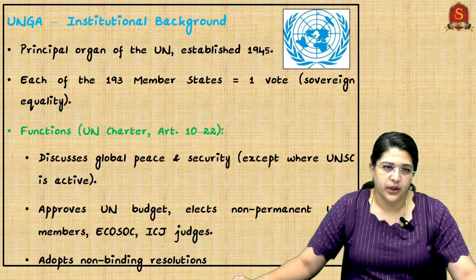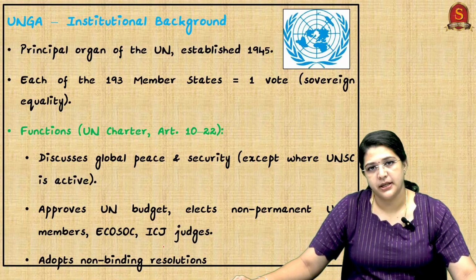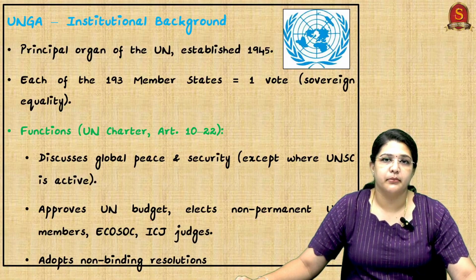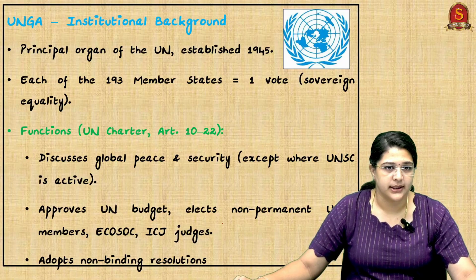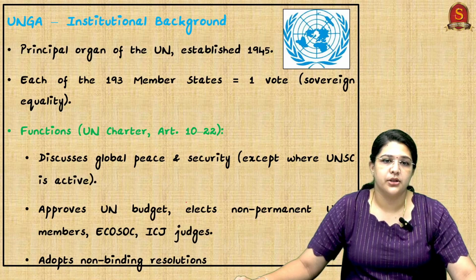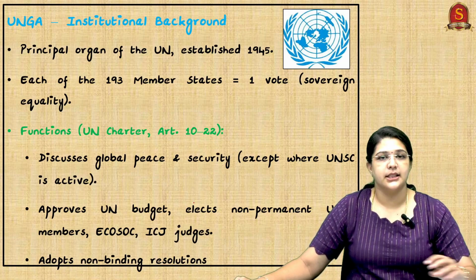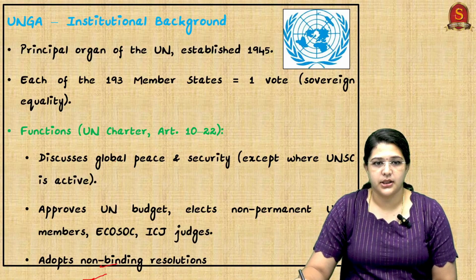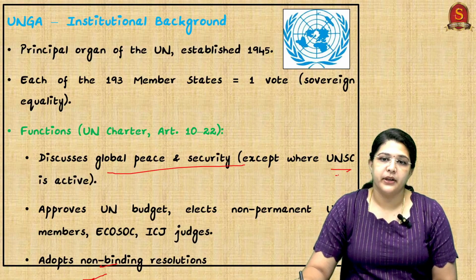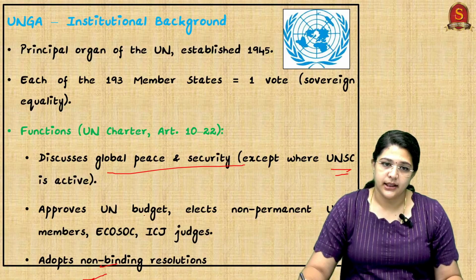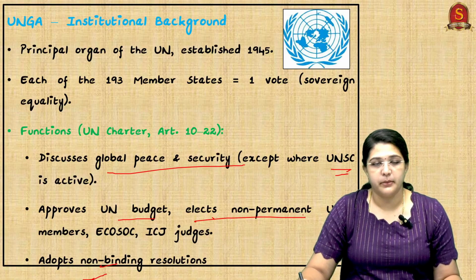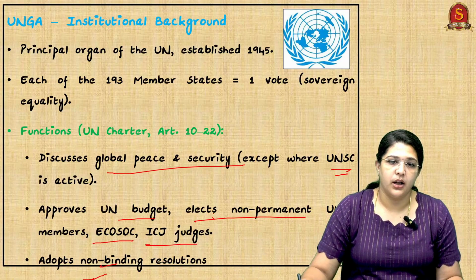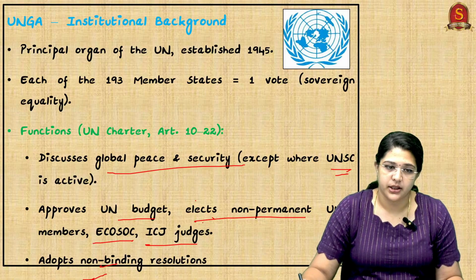So in general, what is the United Nations General Assembly? It's a principal organ of the United Nations established in 1945. Each of the 193 members gets one vote, so sovereign equality is given. And what is the function? According to UN Charter Articles 10 to 22, the Assembly's major function is to discuss global peace and security, except where the United Nations Security Council is active. Other than that, it approves the UN budget, and elects non-permanent members of the United Nations Security Council, ECOSOC, and ICJ judges. So all these elections and appointments are taken care of by the United Nations General Assembly.